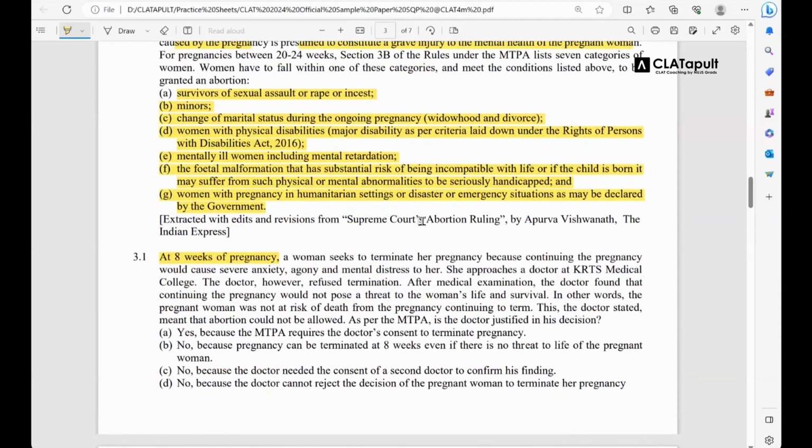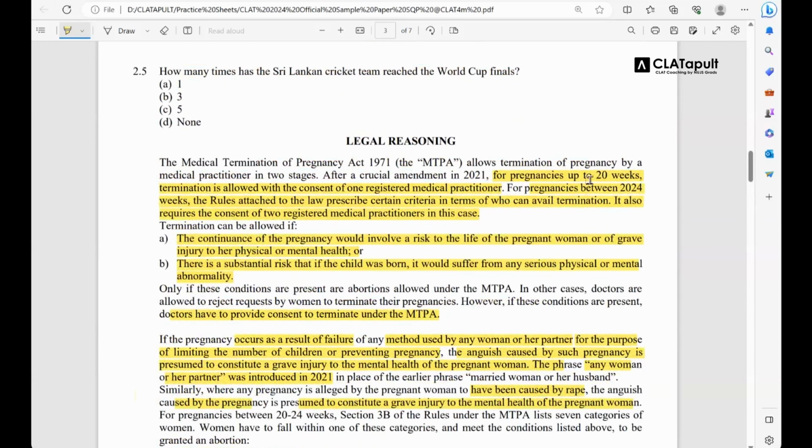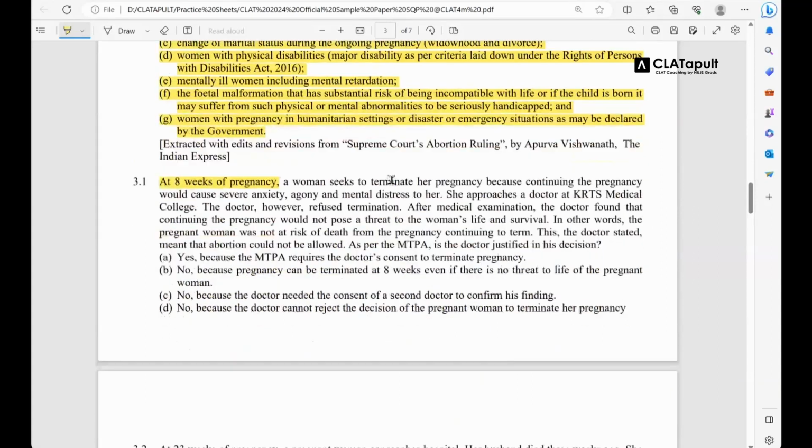अब देखो 8 weeks of pregnancy. Reading this, it should strike you that, okay, this is less than 20 weeks, then that means only consent of one registered medical practitioner is required. It says that a woman seeks to terminate her pregnancy because continuing the pregnancy would cause severe anxiety, agony, and mental distress to her. She approaches a doctor at medical college. The doctor, however, refused termination. Again, it is important for you. Now, this is directly connected with the facts that it must be done with the consent of the medical practitioner. However, here the medical practitioner has not given his consent. So again, it goes against the principle.